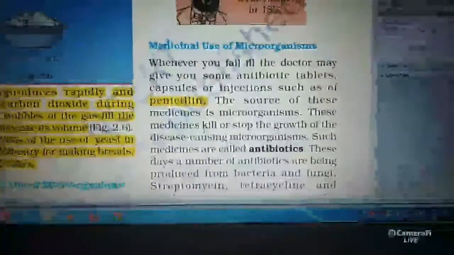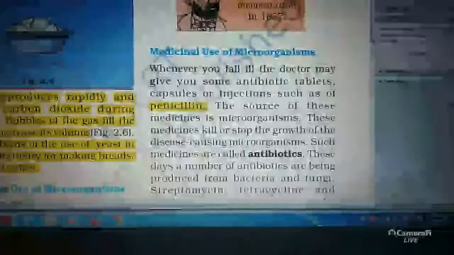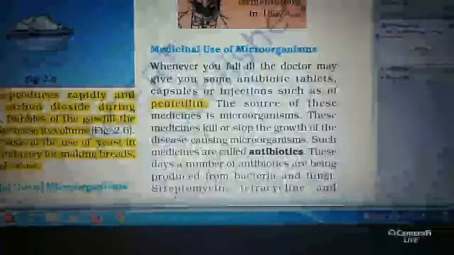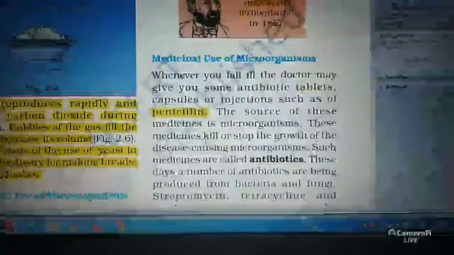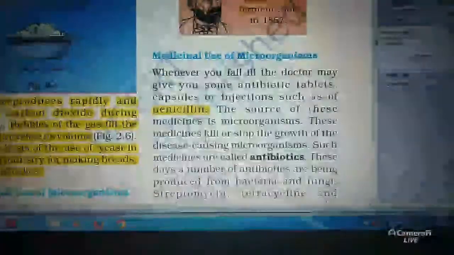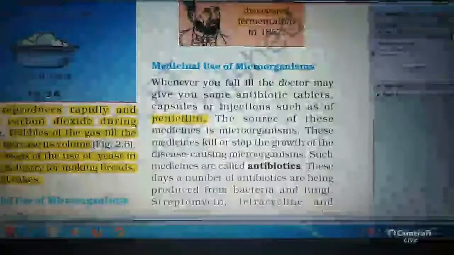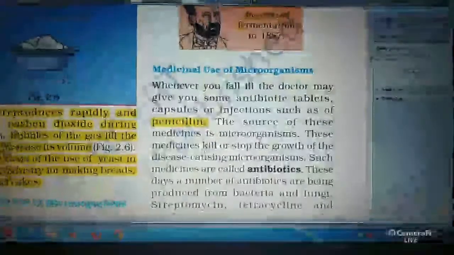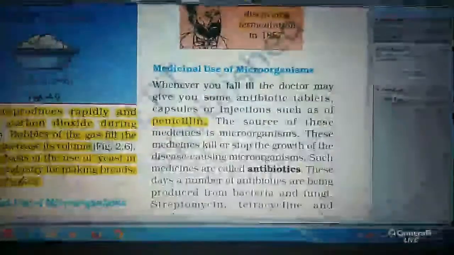So what do you mean by antibiotics? Antibiotics are chemicals that inhibit the growth of microorganisms without harming the host. Precautions are to be taken while taking antibiotics.